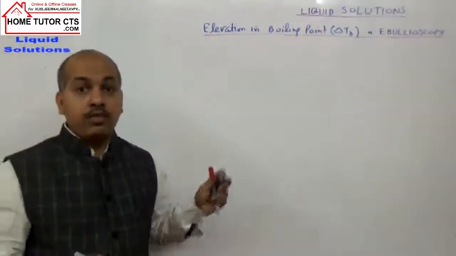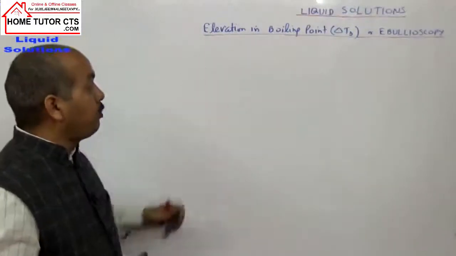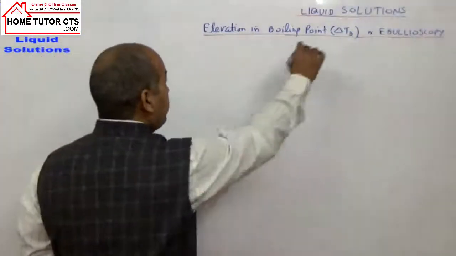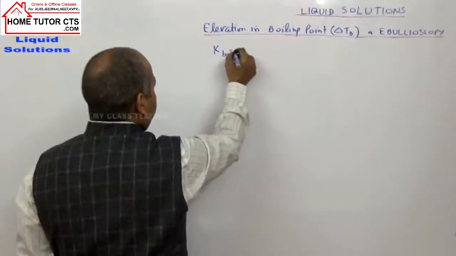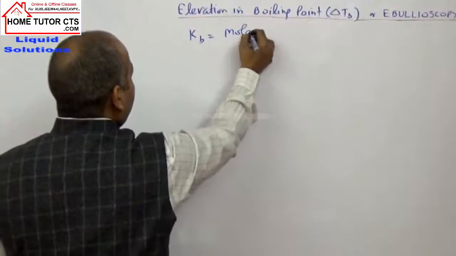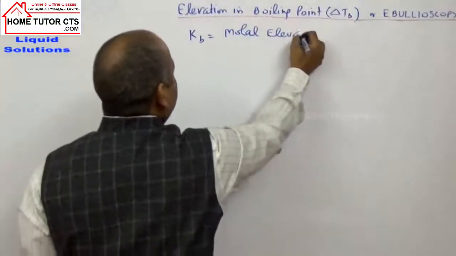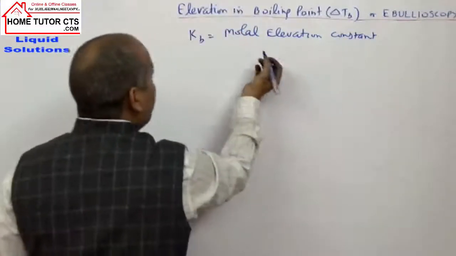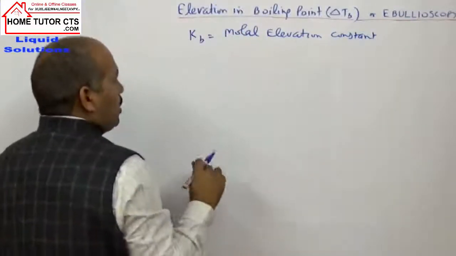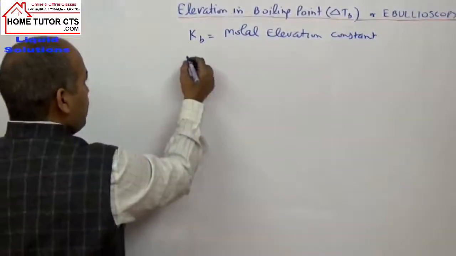This Kb is called the ebullioscopic constant or molar elevation constant.